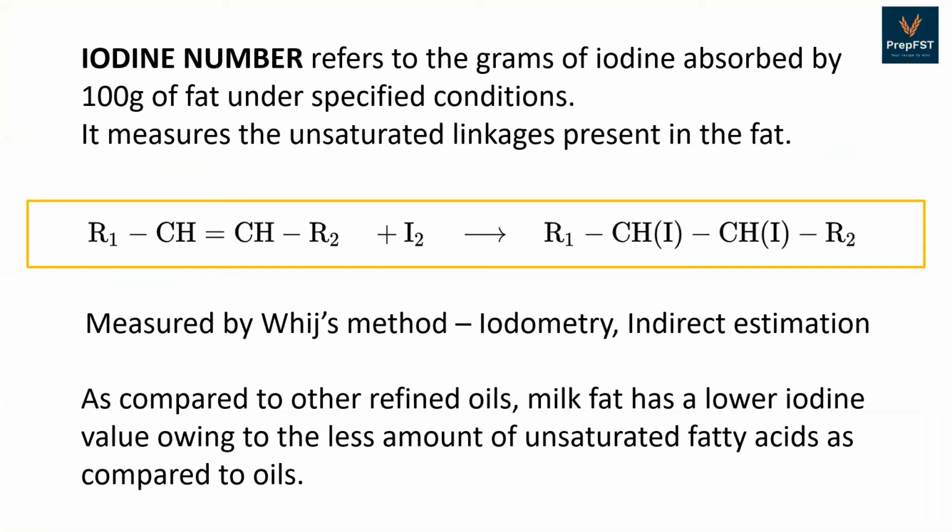If I talk about the iodine number, it refers to the grams of iodine absorbed by 100 gram of fat under the specified conditions. So this measures the unsaturated linkages present in the fat or the fatty acid. So if you see the reaction below, you can see that iodine links itself to the double bond and forms a diiodoalkane. This iodine number is measured by the Wijs method, which is a form of iodometry and